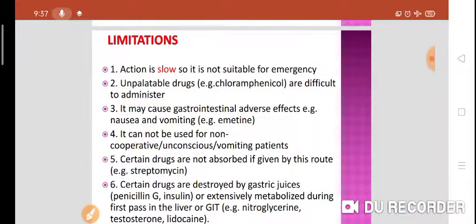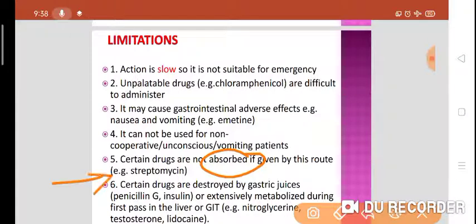Then certain drugs are not absorbed if given by this route. Why? Because they are highly polar, highly ionized drugs like streptomycin or all aminoglycosides. They are not absorbed by the oral route because they are highly polar or highly ionized. Then certain drugs are destroyed by the gastric juices.